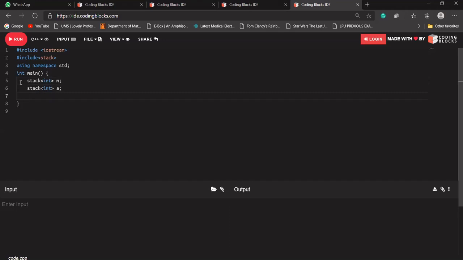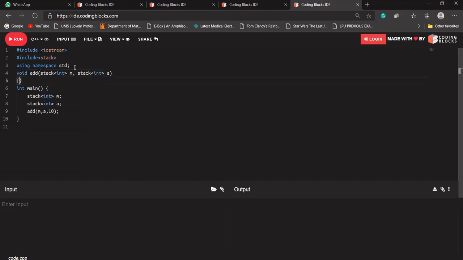Let's design our add function. Let's call it add, and let's pass our main stack as well as the auxiliary stack to it, and the data that has to be added at the top of our stack. Let's quickly write the function. It will not return anything. It will take M, a stack of int type, and A, a stack of int type.